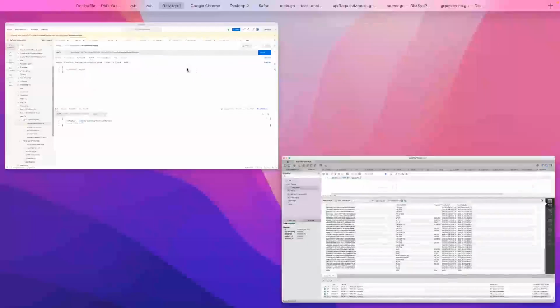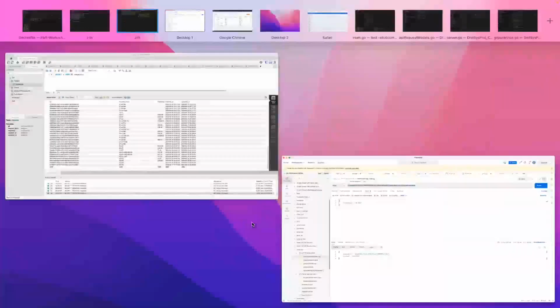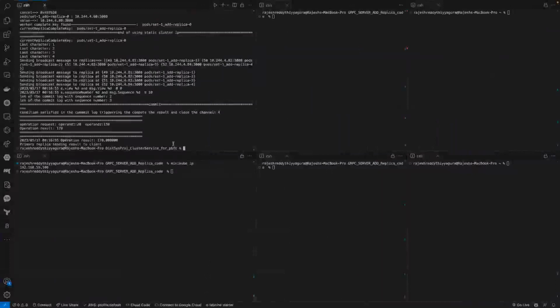At the initial step, the user submits the request via the HTTP service. Basically, we are exposing this endpoint to the end user. He will trigger his computation expression via that route. And to showcase how the PBFT and the consensus process runs, I have created these six terminals. One is for the worker, one is for the primary, and the remaining are for the follower replicas.